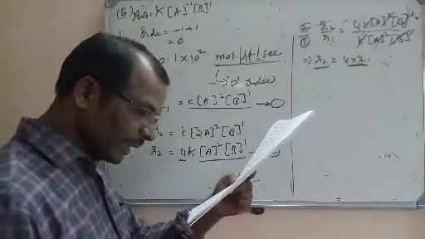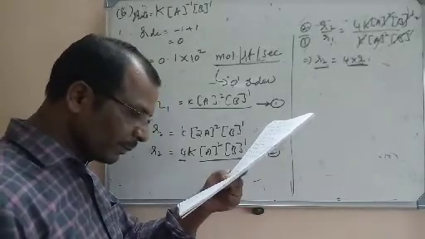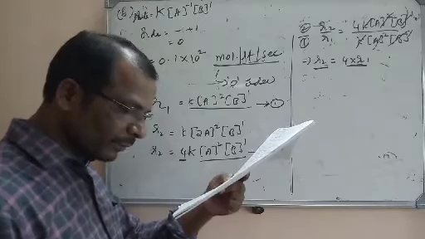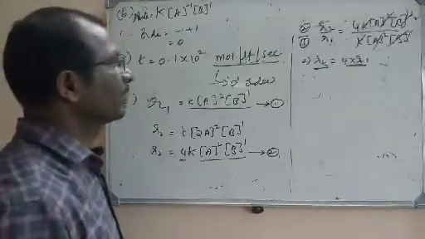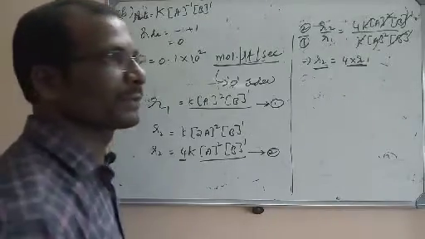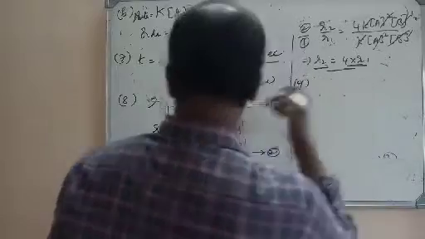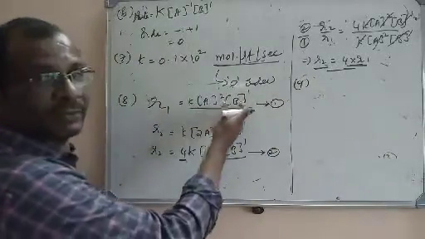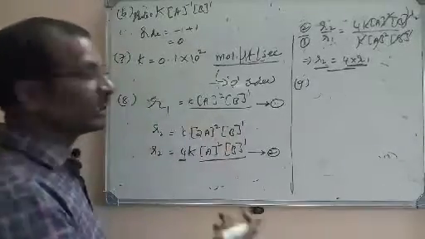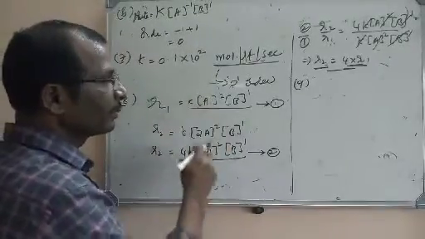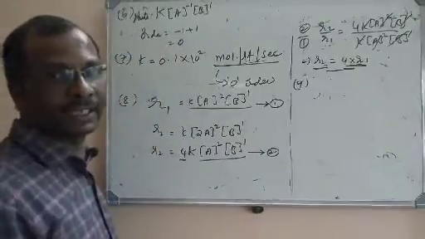So here the options are: the rate will be doubled, no change, it will become 4 times, it will become 8 times. What is the correct option? It will become 4 times. So this is the way. You can change B also based on the problem. For example, if in the question both concentrations are doubled, then it will become 2A and 2B, and we calculate the rate accordingly.